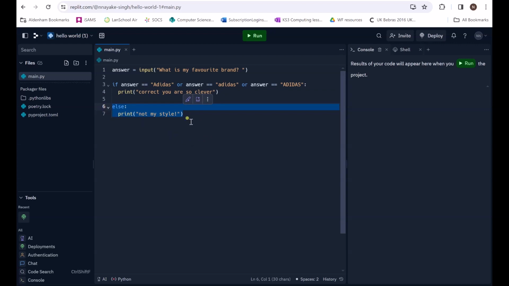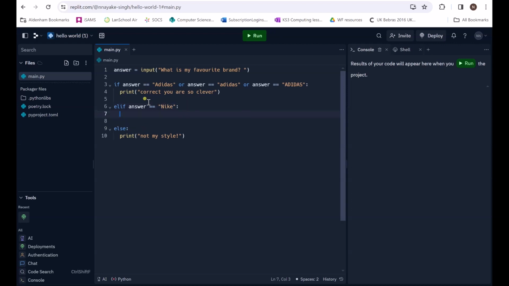I can actually branch this off a little bit as well. I can add an additional branch. I can say elif the answer is equal to, in quotation marks, Nike, then I'm going to print, open close brackets, love Nike, but not as much as Adidas.